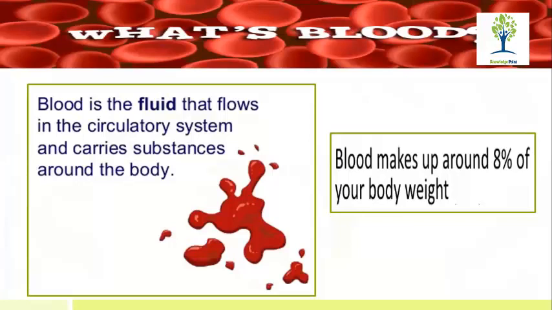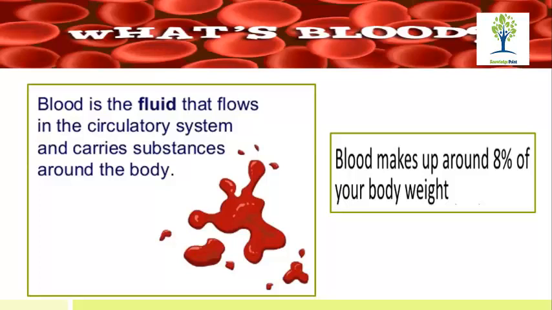Yes, sir. Blood is the fluid that flows in a circulation. Sir, blood is a red liquid that flows within our body. Okay. Blood is the fluid that flows in the circulatory system and that carries substances around the body. What are the substances they are carrying around the body? Sir, there are red cells, white cells. Yes, I know that it consists of cells. But what sort of substances are they carrying around the body?